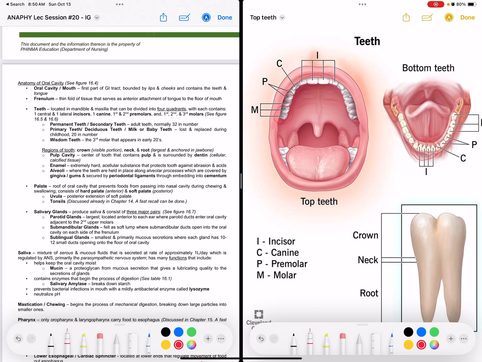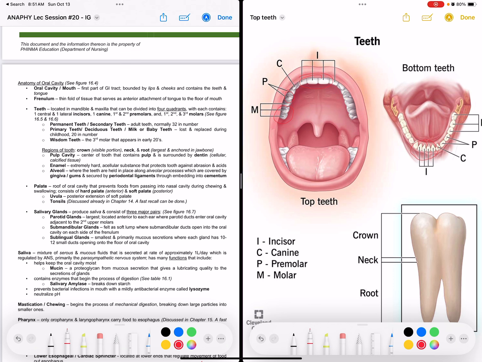Okay? So primary teeth or deciduous teeth or milk or baby teeth lost or replaced during childhood. So 20 in number na siya. So 'di ba kung toddler kita, bata, baby pa, 'di ba ang baby wala pa siya sang teeth, 'di ba? So awkward man na kung may ara sang teeth ang baby, sang newborn baby. So 'di ba gat amat-amat siya tubo, then wala na siya ang baby teeth naton, then gaamat-amat na siya kakas, then magiging permanent teeth na naton.